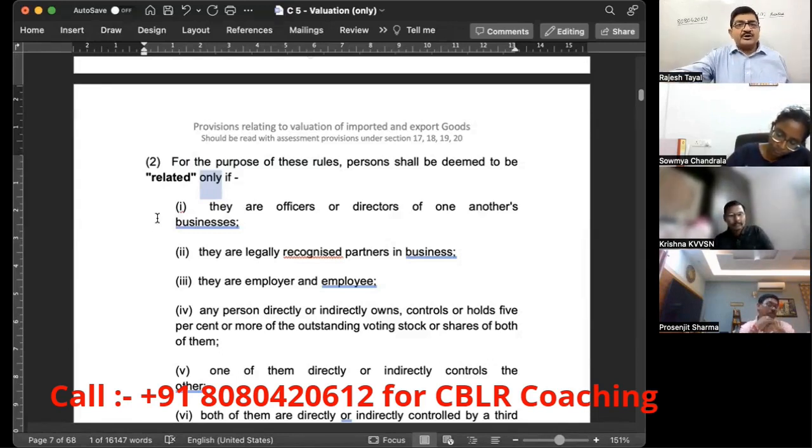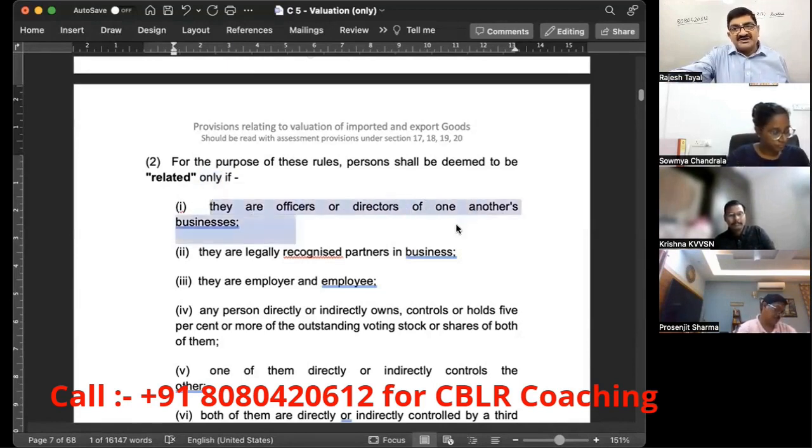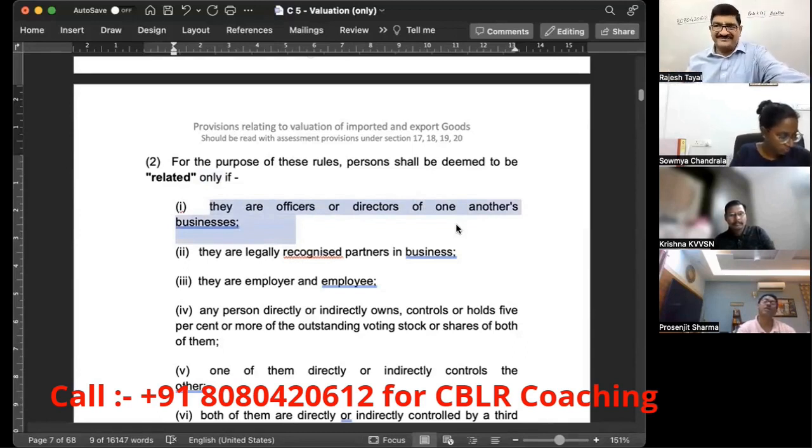In clause number 1, we have: they are officers or directors of one another's businesses. So here the relation is through the individuals. Importer happens to be a legal entity in India. Supplier is another legal entity abroad.